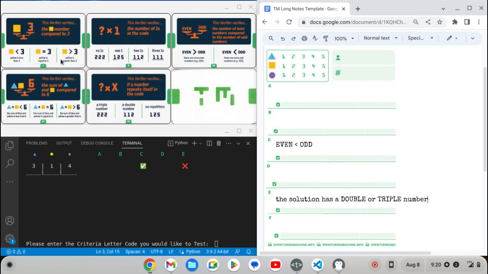Okay, so what are we going to test next? Let's go ahead and test criteria card D. Okay, so in this case, it does approve of my proposal. Notice that we are adding up the first 2 digits, so 3 plus 1 is 4, and 4 is less than 6. So it's true. The Turing machine is indicating that it's true that the first two digits do add up to less than 6. So let's go ahead and put that in our notes in section D.